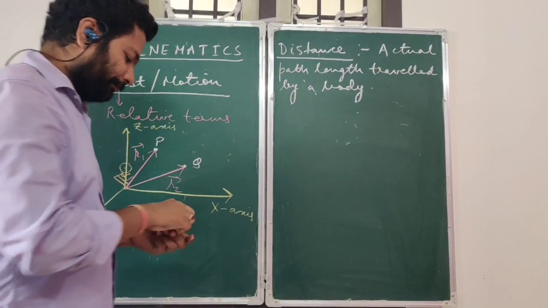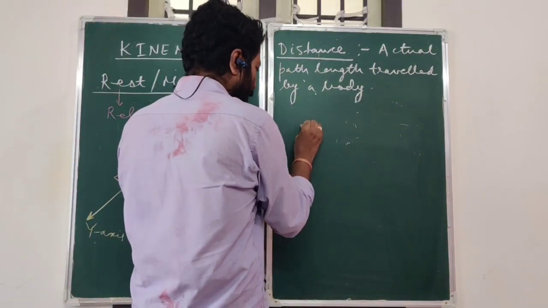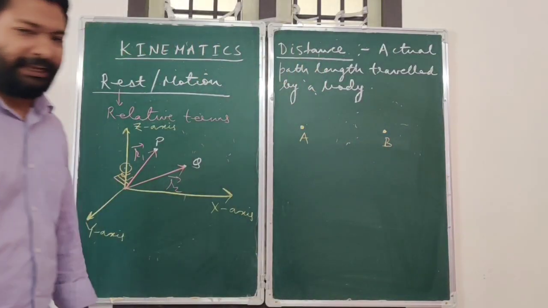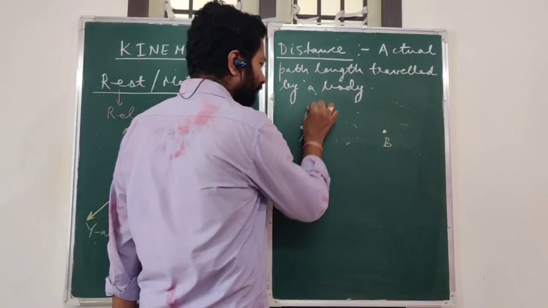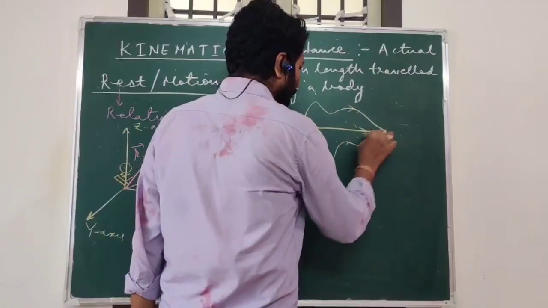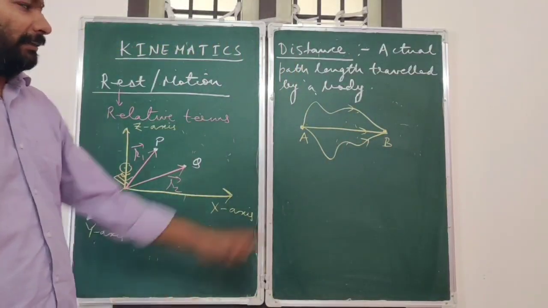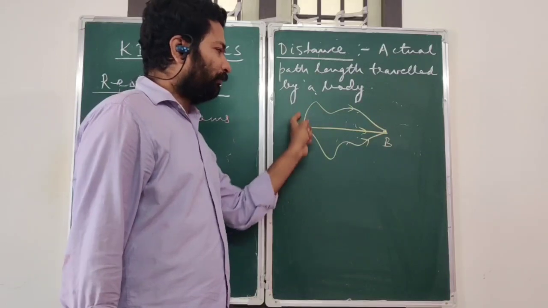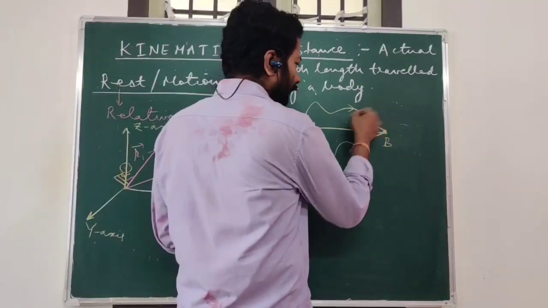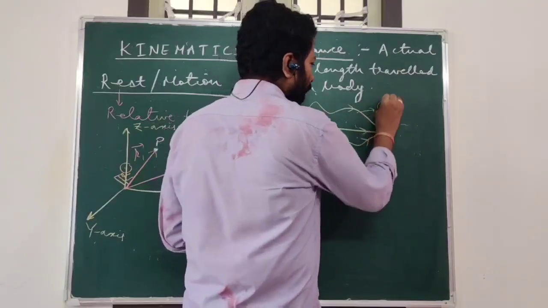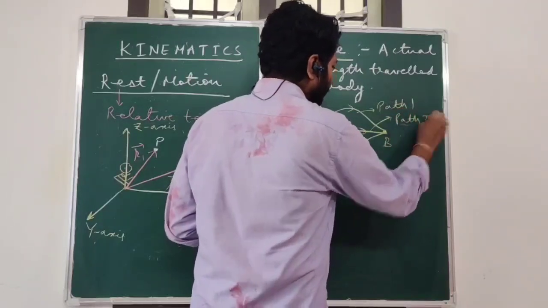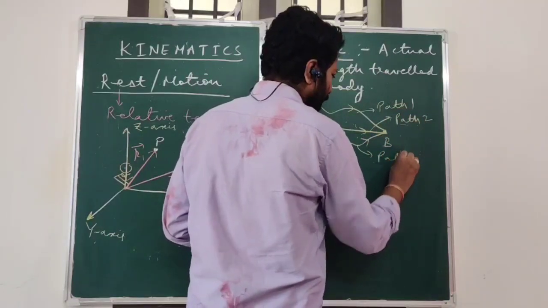Let us say there are two positions A and B. There can be different ways in which a particle can move from A to B, and the actual path length which the particle is going to travel is going to be different along all these paths. Let us say this is path 1, this is path 2, and this is path 3.